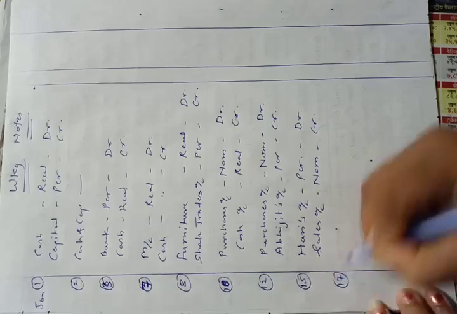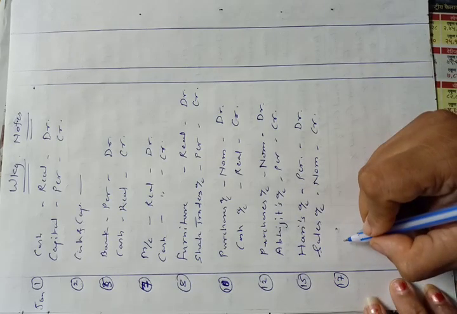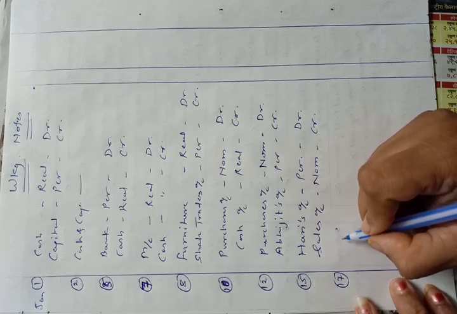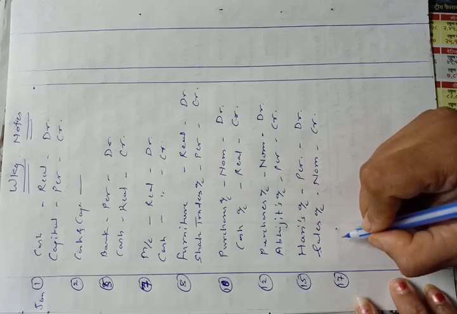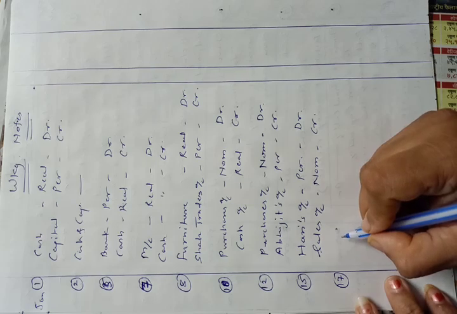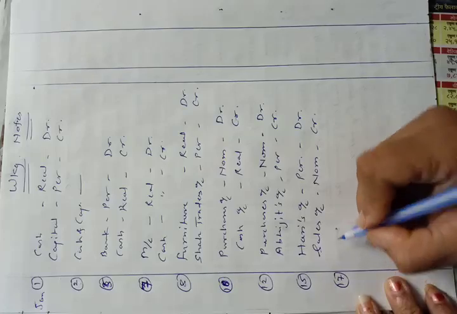Next transaction, 17th, paid to Abhijit rupees 15,000. See, in 12th transaction, we have purchased goods from Abhijit rupees 30,000, and from that 30,000 we are paying now 15,000 to Abhijit. This is a part payment. Okay, so two accounts will be involved.